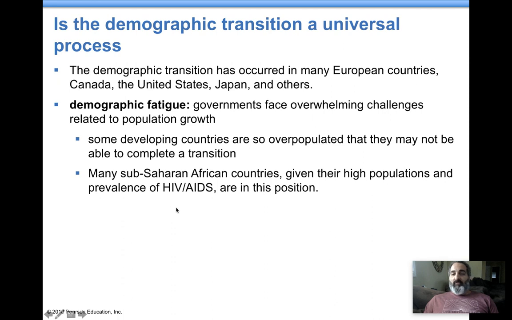So, does the government have an overwhelming challenge when they're dealing with something like this? Yeah. Okay. Overpopulation is part of the problem. All right. So sometimes getting through a transitional stage, sometimes you can't even get through it just because you have too many people already, and it creates havoc on what could happen.